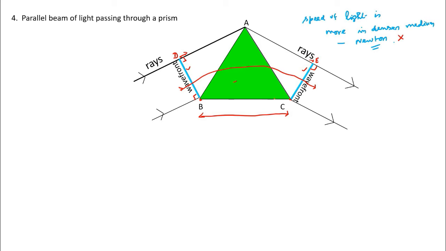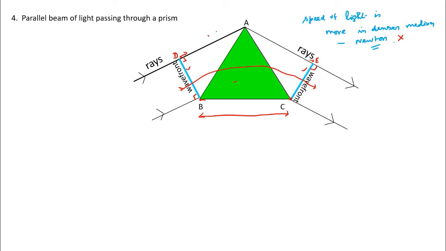This B travels the shortest distance in the medium. D travels the greatest distance in free space. This point B travels the maximum distance in the medium.